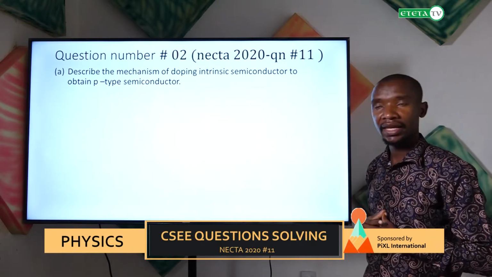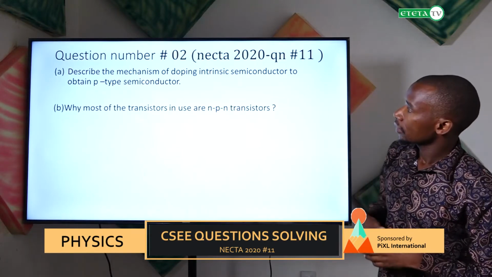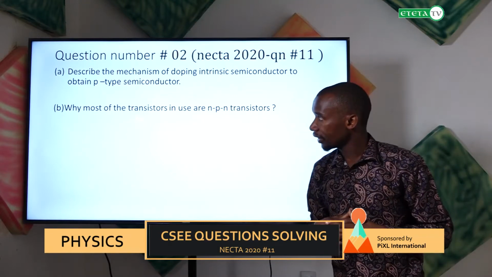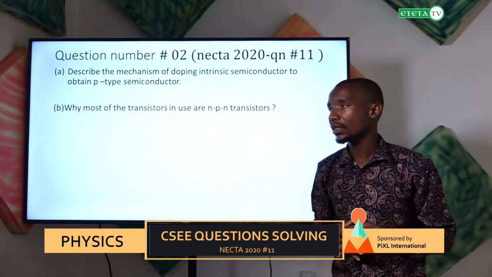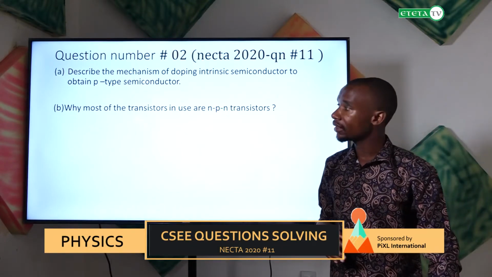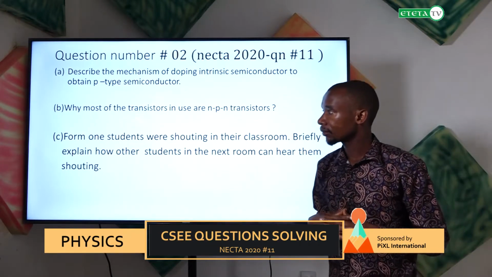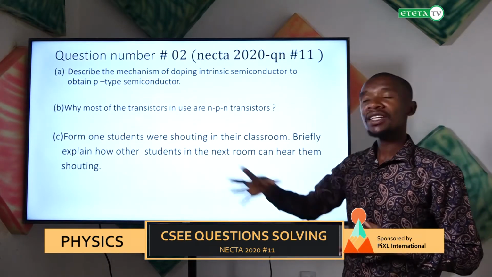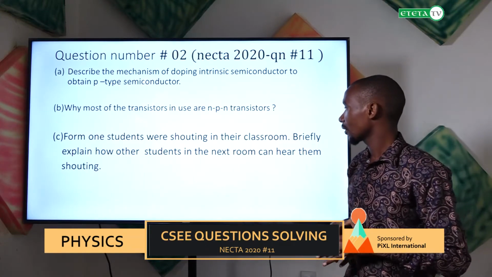That was part A. In part B, you are required to explain why most of the transistors in use are NPN transistors. And part C, there is a question that Form 1 students were shouting in their classes.